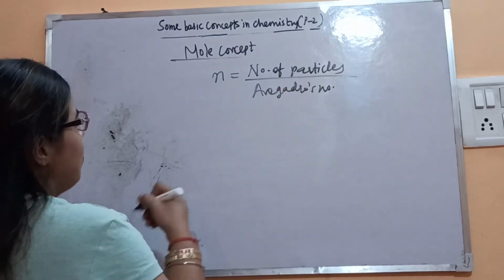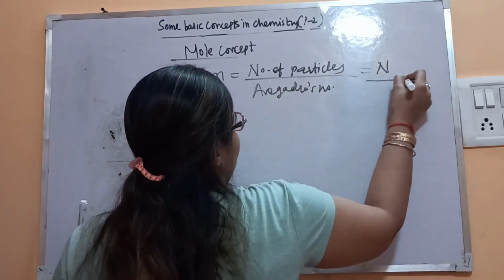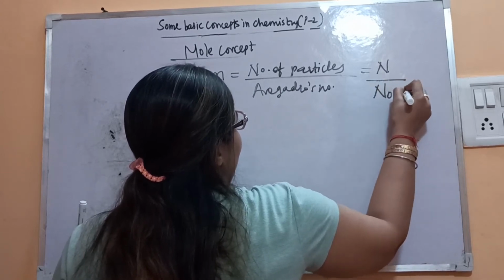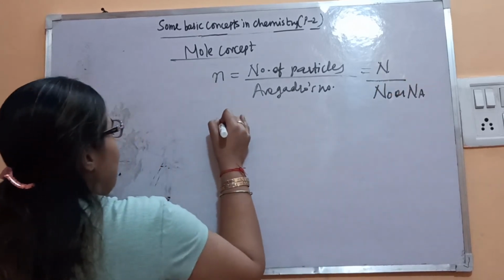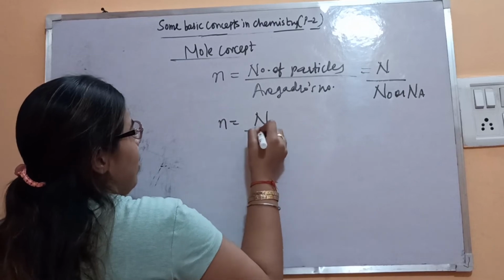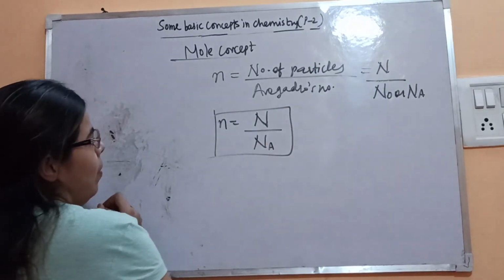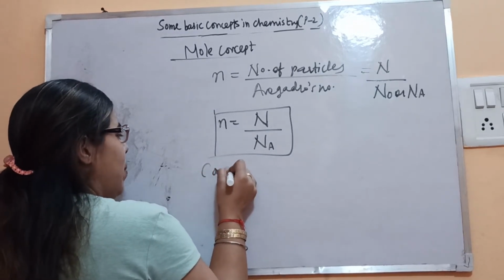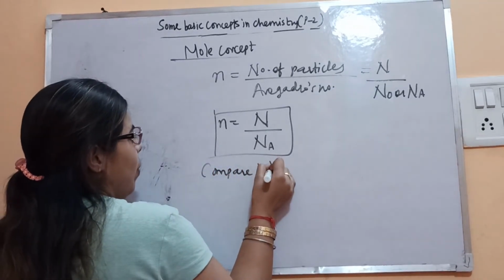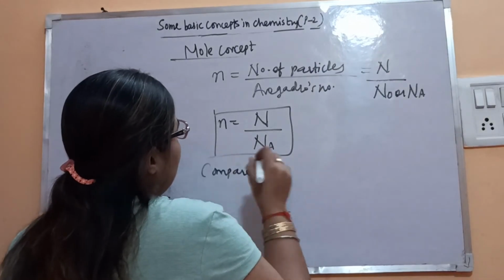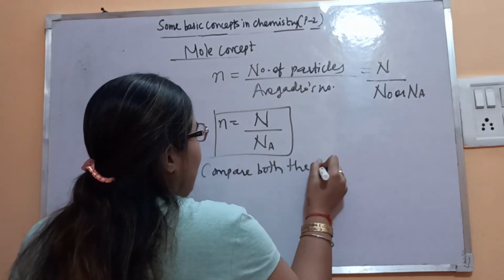Number of particles is represented by capital N, and Avogadro's number by N naught or N A. So the formula is n is equal to N divided by N A. Now let's compare both formulas.